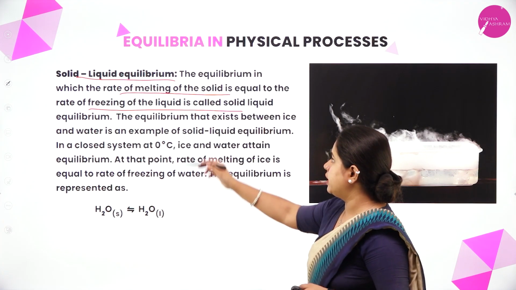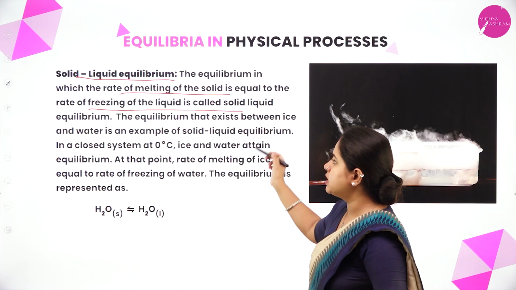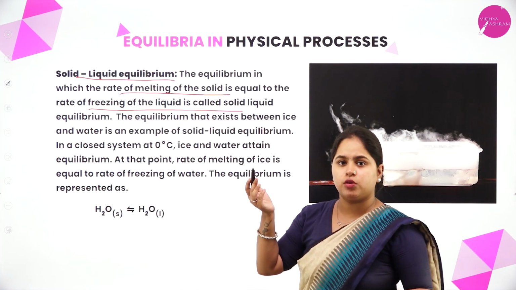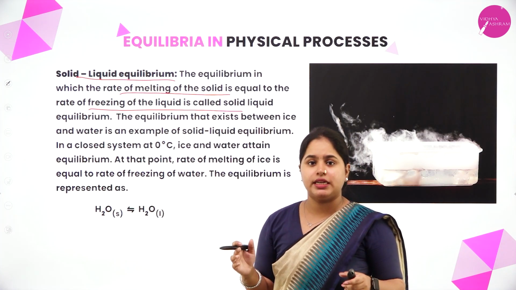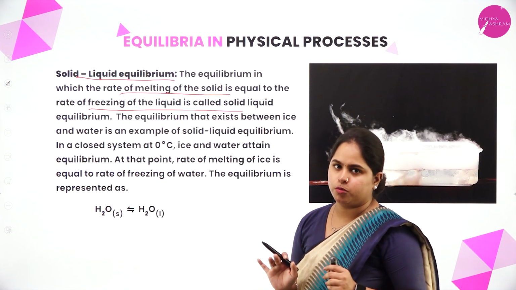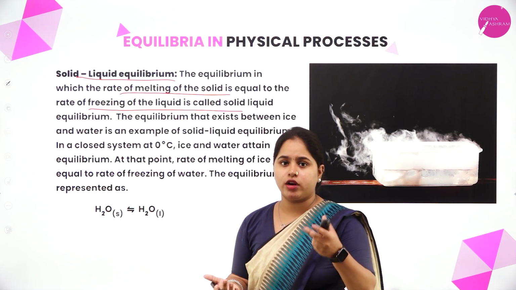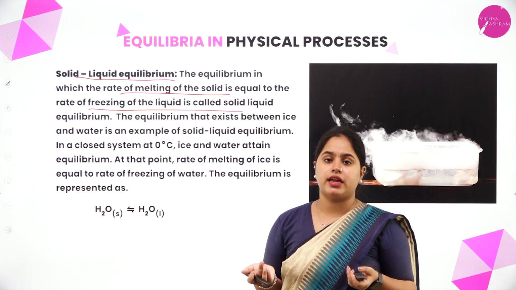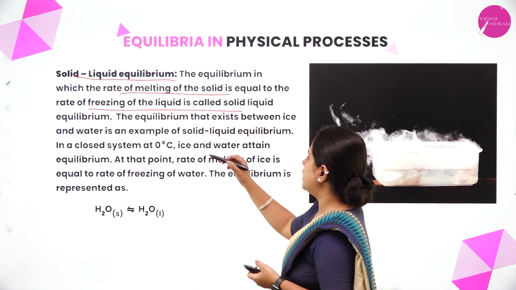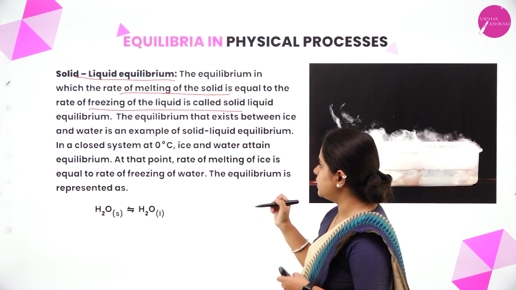That is what is written here. Rate of melting of the solid, that is the ice, will be equal to rate of freezing of the liquid, that is water. So it has to be maintained in a closed container at 0 degrees Celsius. Then you can observe this. When you measure the mass, there won't be any change, and you will feel like the reaction hasn't even taken place. The equilibrium that exists between ice and water is an example.